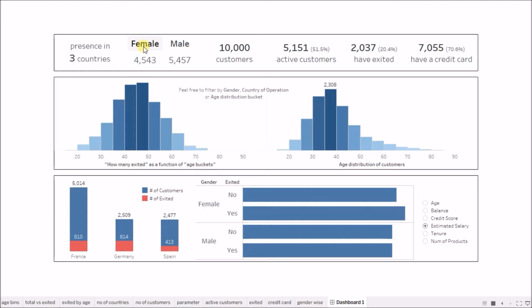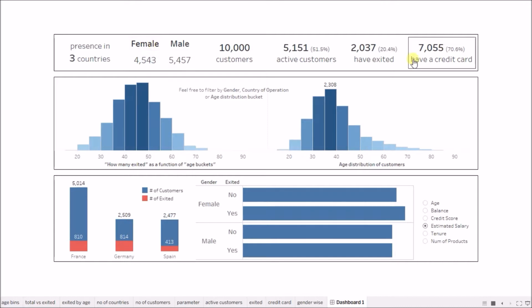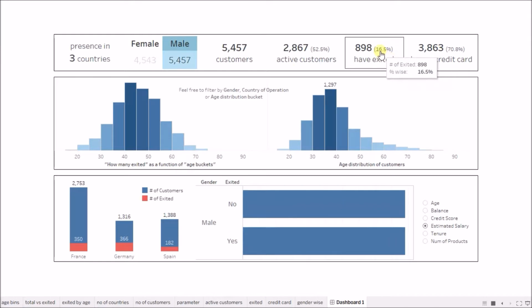And if I just click on the female, this will segregate the whole data according to the female customers, and we see that 25% of the females have left the bank. And if I check this, only 20% of the overall customers have left. For the males, if we check, 16.5% of males have left the bank. So females are actually more prone to leaving this bank, and we might need to check why that is so.